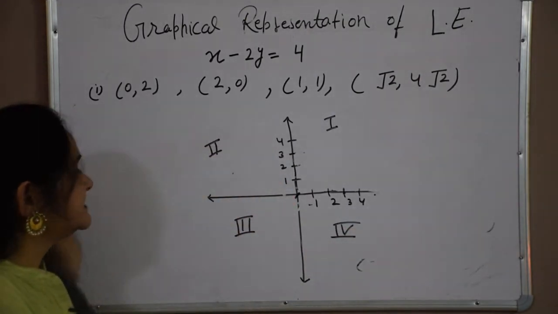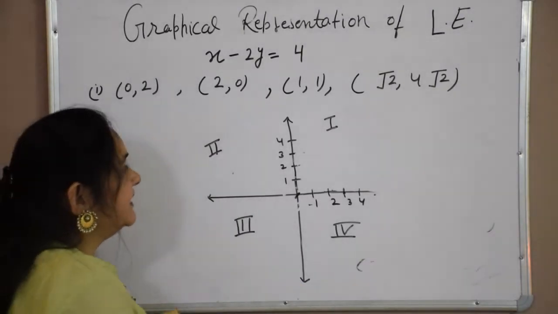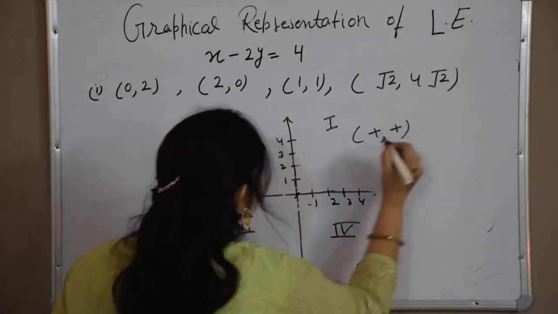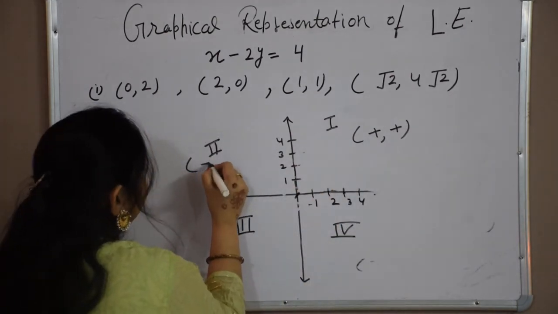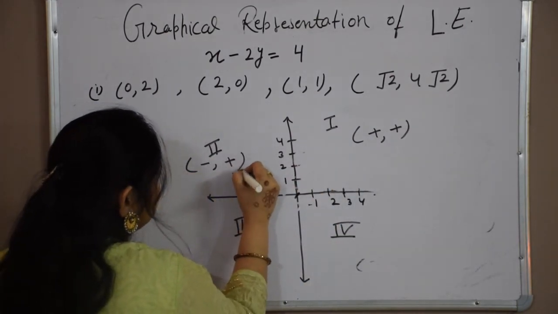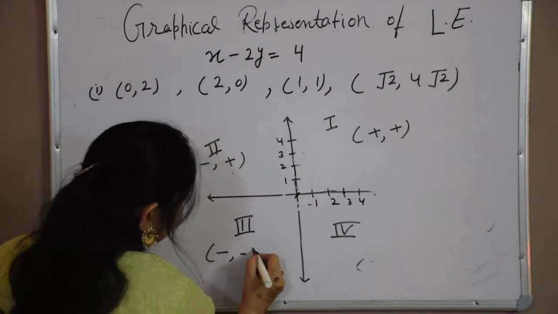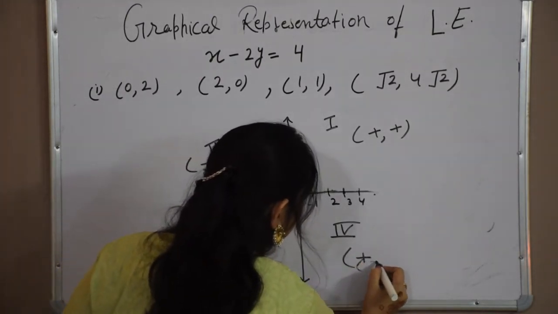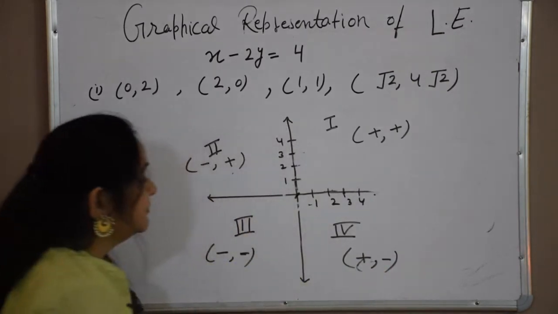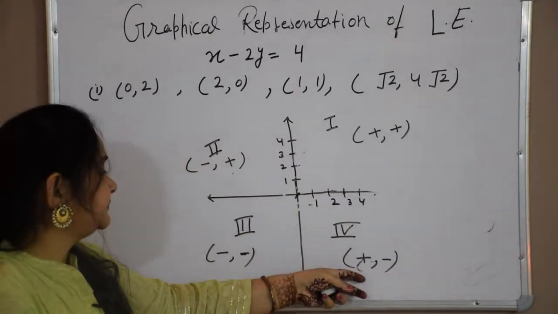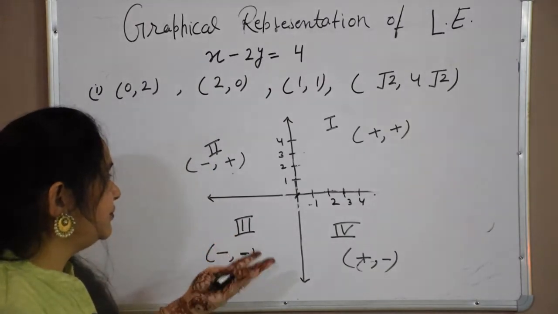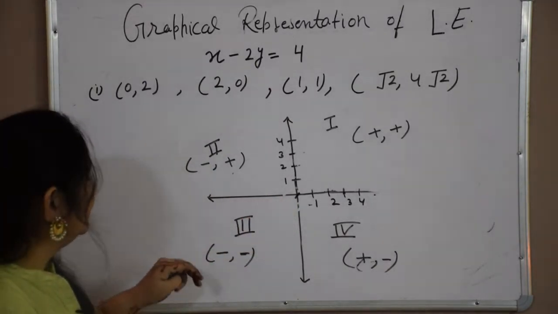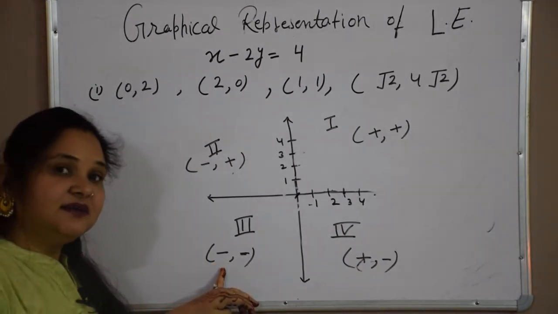In 4 parts the whole plane is divided, and any point in the first quadrant will be of the form plus plus, any point in the second quadrant will be of the form minus plus, in the third quadrant it will be of the form minus minus, and in the fourth quadrant it will be of the form plus minus. I think it is clear to you. Any point, if both x and y are negative, you can represent it in the third quadrant.